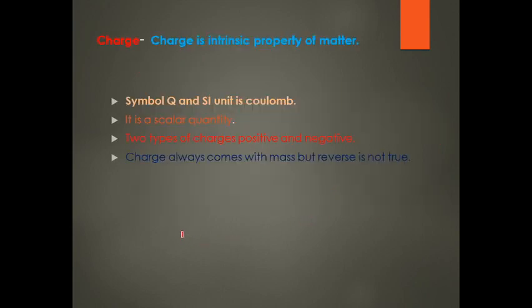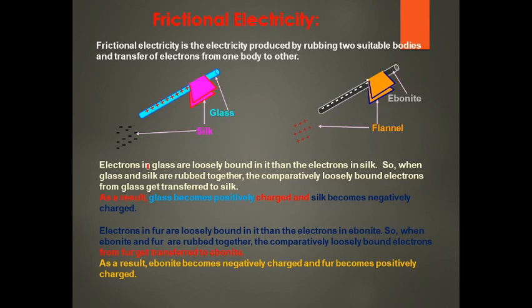Then what is the charge? Charge is an intrinsic property of matter. Symbol is Q. SI unit is coulomb. It is a scalar quantity. There are two types of charges, positive and negative. Charge always comes with mass, but the reverse is not true.